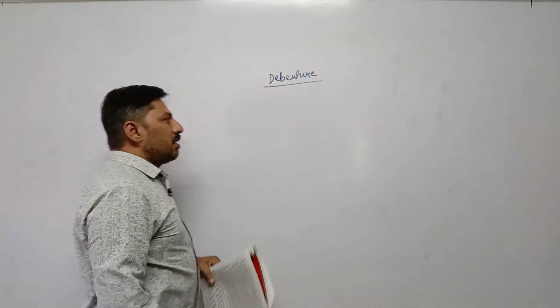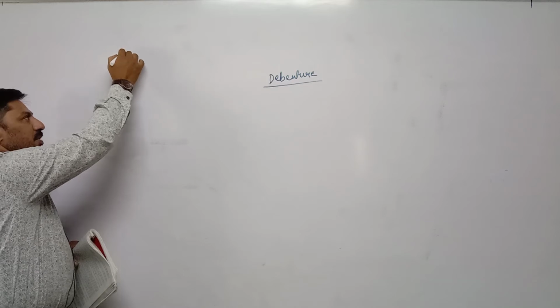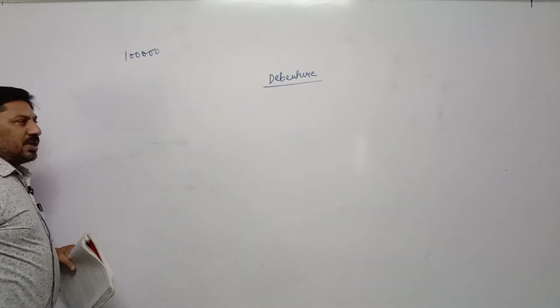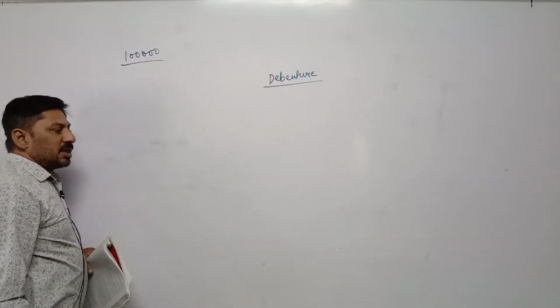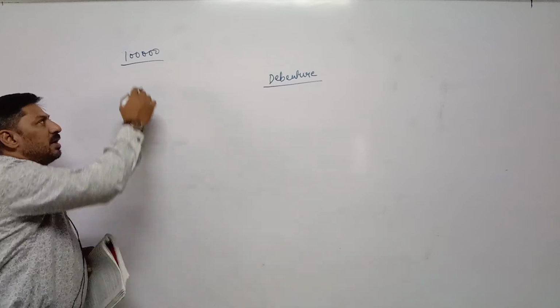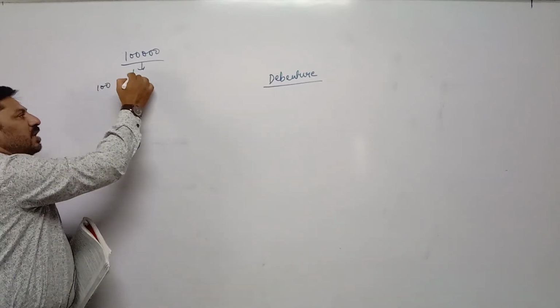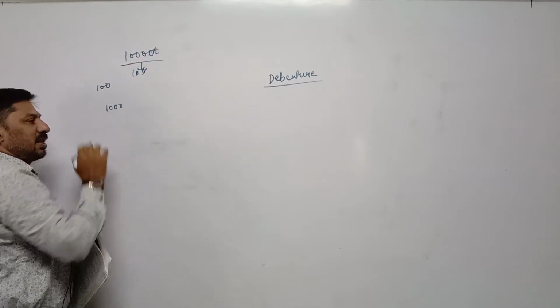What is debenture? First of all, from this example try to understand debenture. Suppose the company needs 1 lakh rupees and is dividing this total huge amount in smaller parts. Suppose one smaller part is of 100. If we divide 1 lakh by 100, total 1000 parts are there.